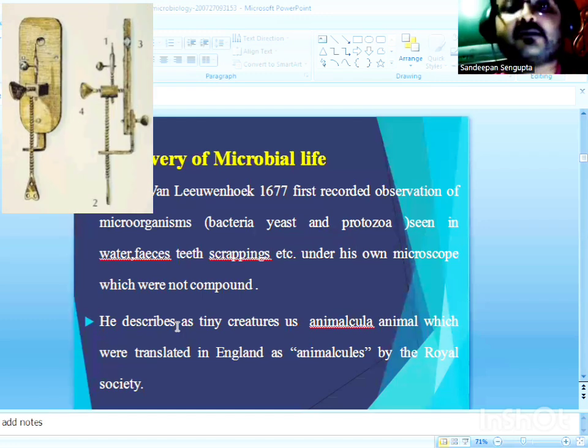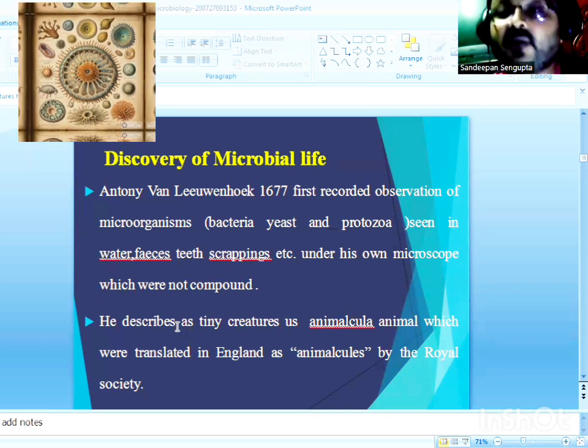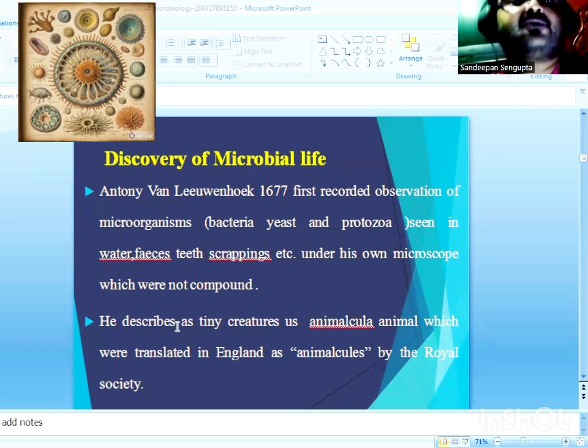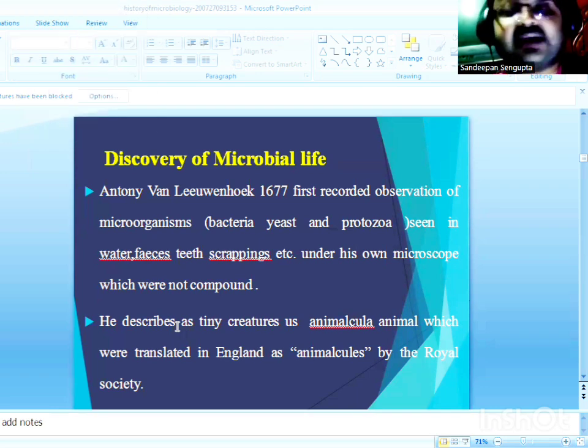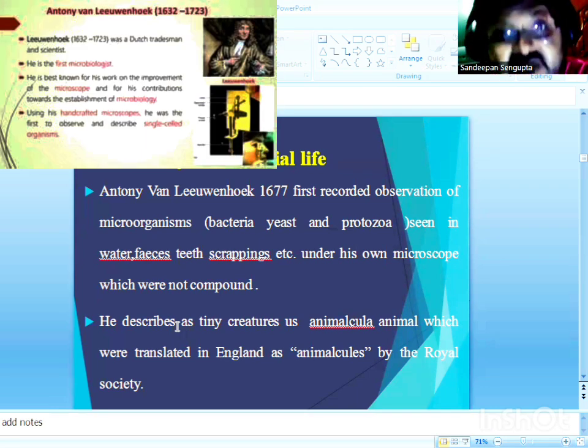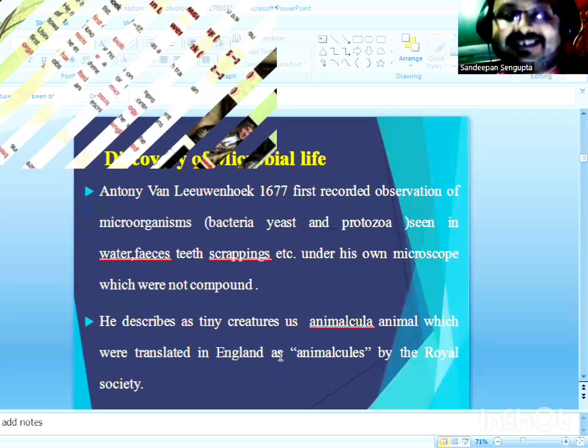So at such an early age, Antony van Leeuwenhoek, using his own self-constructed microscope, was the first to observe and come up with a precise description of microorganisms, so-called animalcules, which were nothing but a collection of bacteria and protozoa. Because of the immense contributions which Antony van Leeuwenhoek made in the field of microbiology, he is considered the father of bacteriology and protozoology.